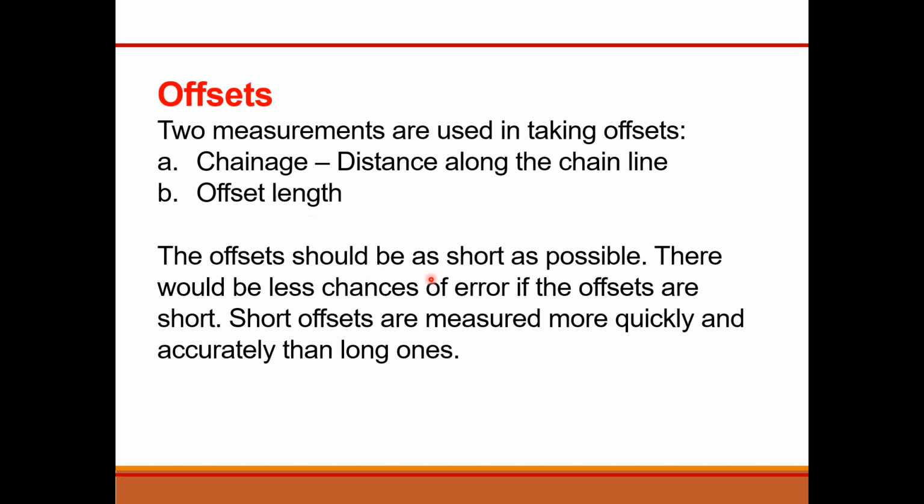The offsets should be as short as possible. There would be fewer chances of error if the offsets are the shortest. The shortest offsets are measured more quickly and accurately than the long ones.